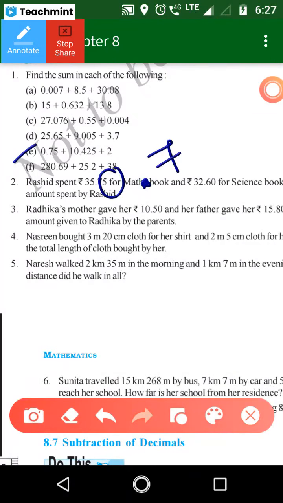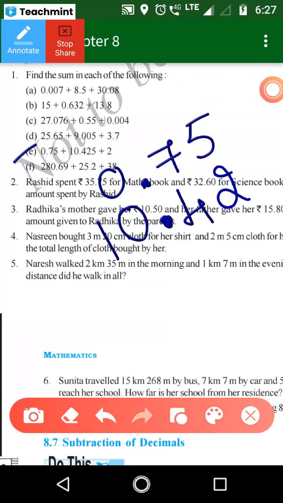After decimal point 7 is there and 5. Then point, you just put here point. So beside here ones place 0, tens place 1. Then 4 is in tens place. Then hundreds place 2 is there. Thousands place. Then 2 is in ones place.